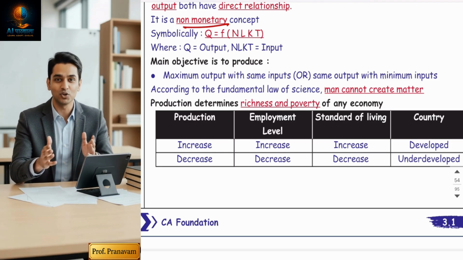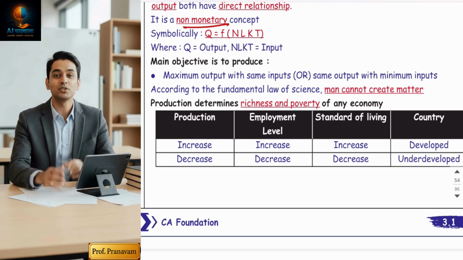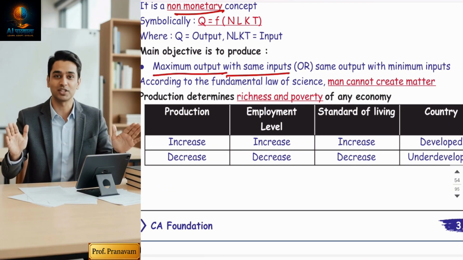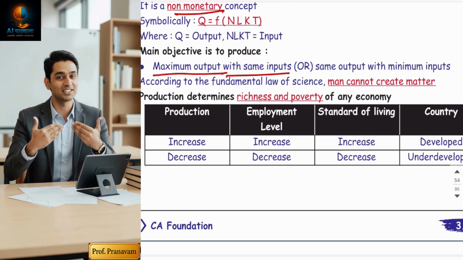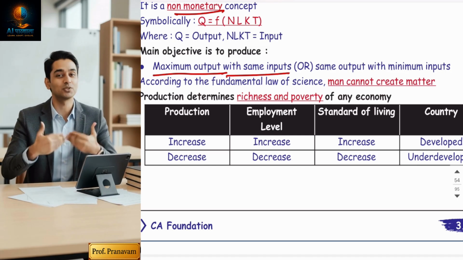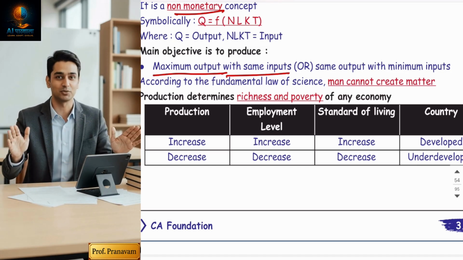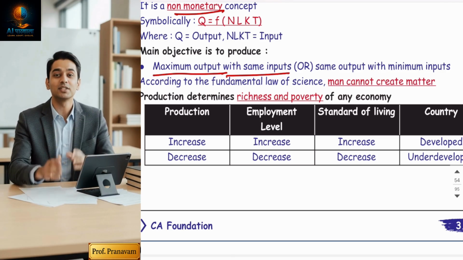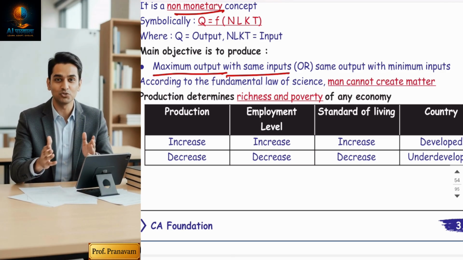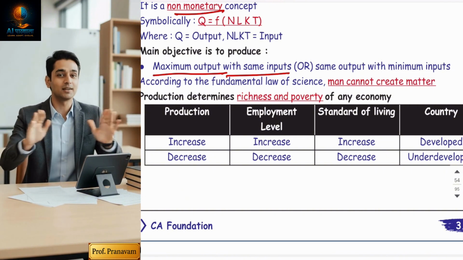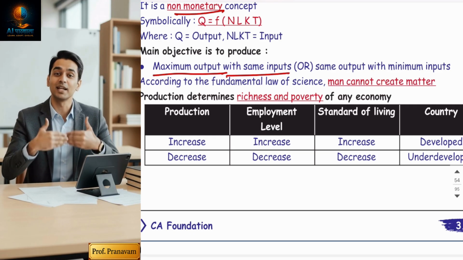So without involving money concept, the non-monetary definition is maximum output from the same input. Yes, see, indirectly they want to say reducing the cost only. But here in this chapter, we are studying the relationship between input and output, which is a non-monetary concept. So with the same input, you produce maximum output. Input is a physical concept, but when you convert input into a monetary value, it becomes a cost for you. So input and cost are similar actually. Monetary value of input is cost.